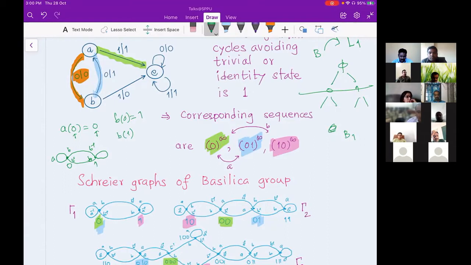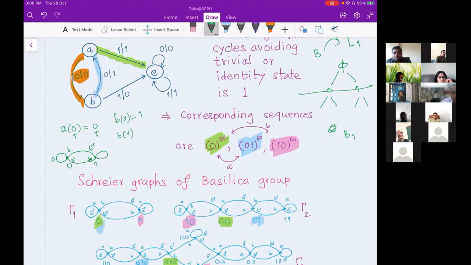You have an A action on the word 0, 0, 0, 0, 0, and you have a B action on the same word 0, 0, 0, 0, 0. That's why I drew 2 arrows there, one is A and the other is B. When I wrote down the sequences I gave them color, but let us not follow that color now. Everything is mixed up now, but I'm going to make use of that.